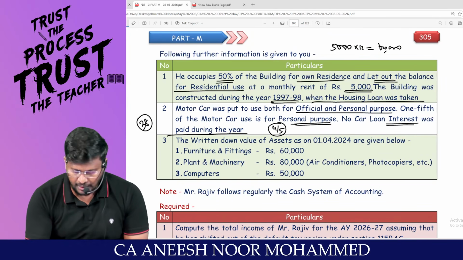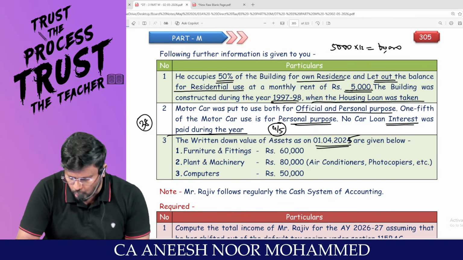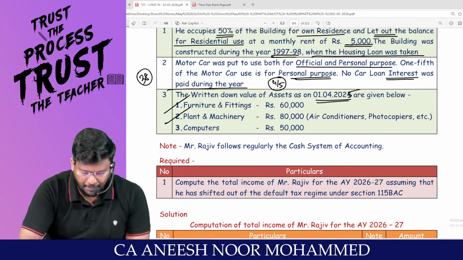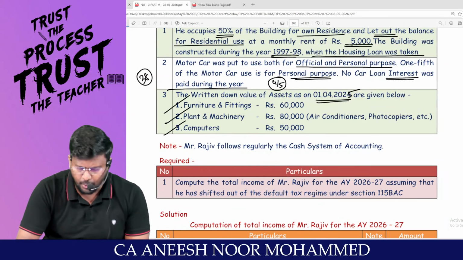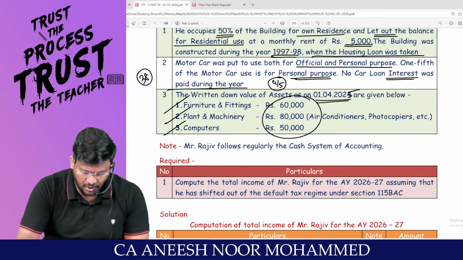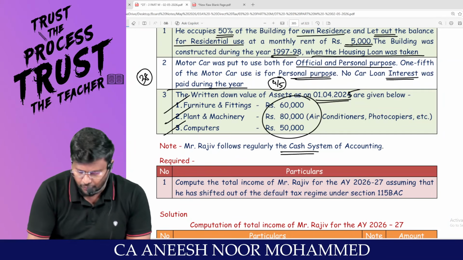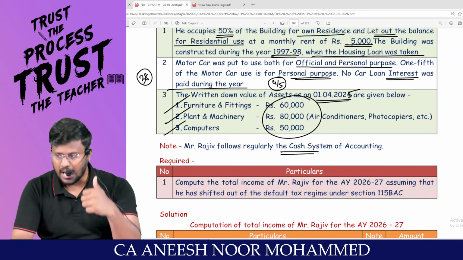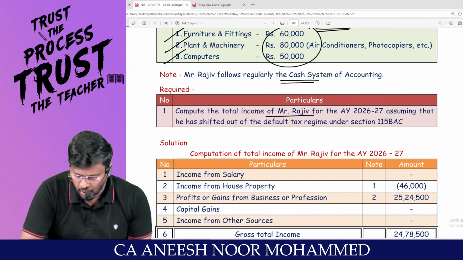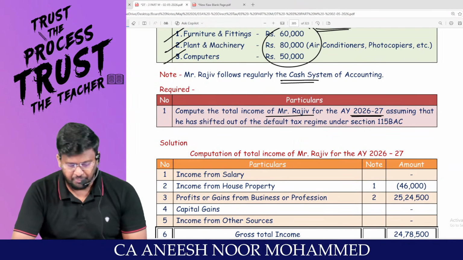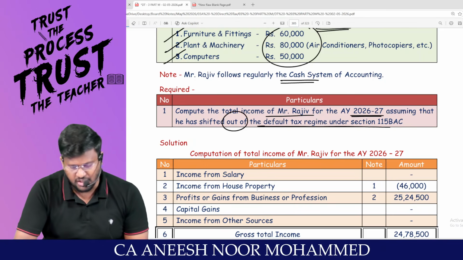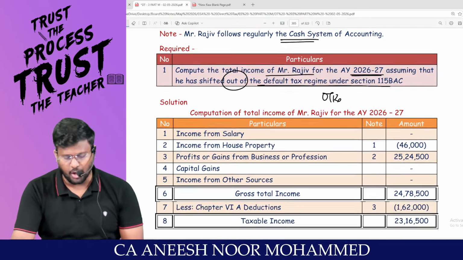WDV of assets as on 1/4/2025 are given below. Furniture and fittings 60,000, plant and machinery 80,000, computer 50,000. For all these, you are entitled to claim depreciation. Mr. Rajiv regularly follows the cash system of accounting, that is allowed in PGBP. Compute the total income of Rajiv for assessment year 26-27, assuming that he has shifted out of the default tax regime. That means he is going to travel through the optional tax regime.